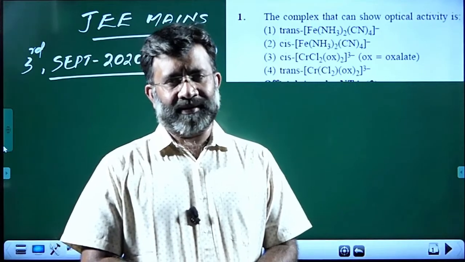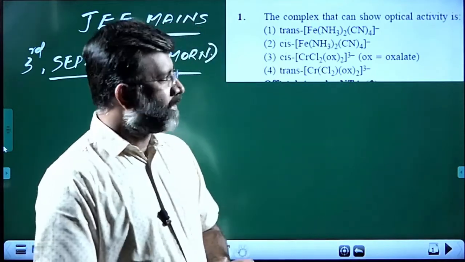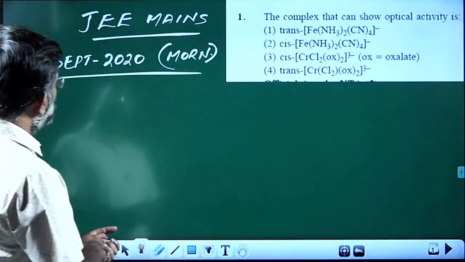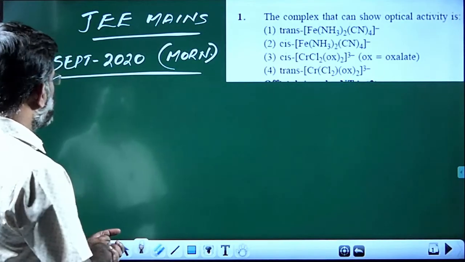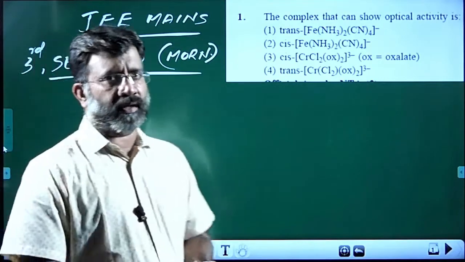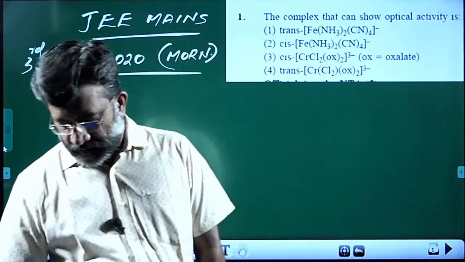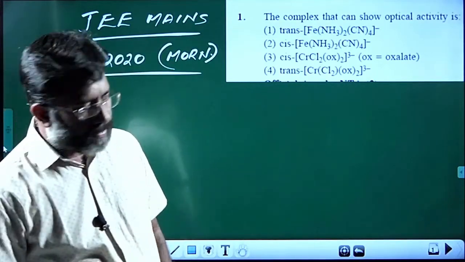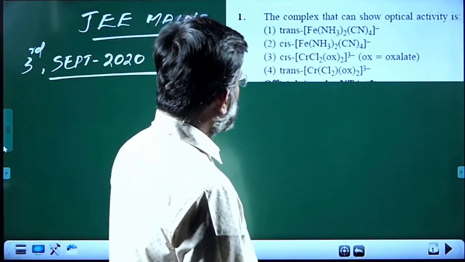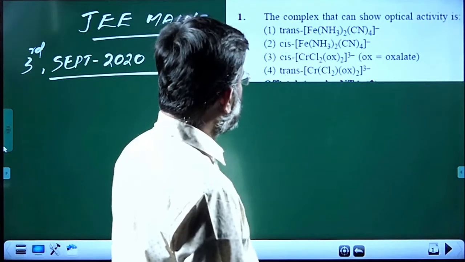Welcome to another class. In this session, we are going to discuss the JEE Main paper conducted on 3rd September 2020, morning shift exam paper. Right? So, we have the first question available. The complex that can show optical activity is